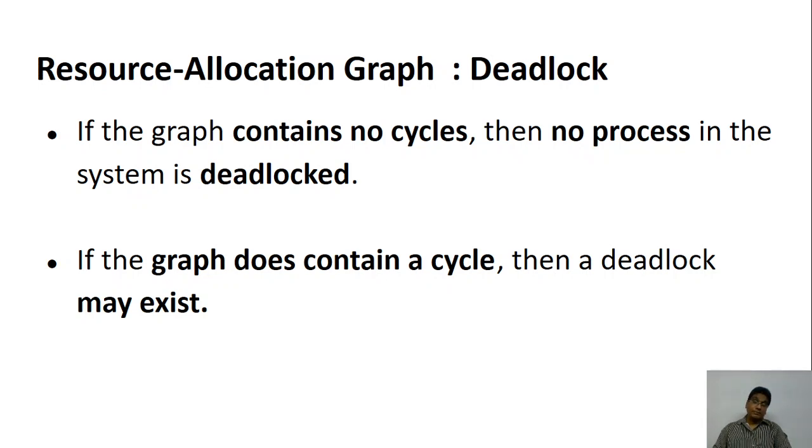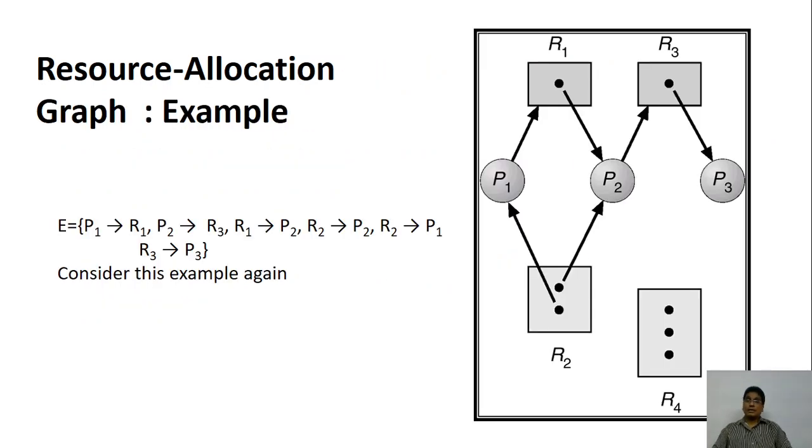Very important thing: if there is a cycle in the graph, there may exist a deadlock. There may be a chance of having a deadlock, but it is not always true that there is a deadlock.